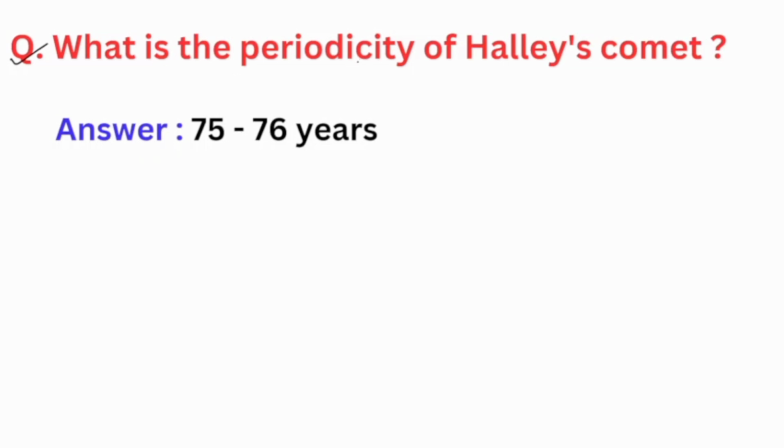Next is, what is the periodicity of Halley's Comet? Halley's Comet is a short period comet that is visible to the naked eye from Earth every 75 to 76 years. It last appeared in 1986 and will next appear in mid 2061. So that's it for today. We have discussed most important questions from gravitation.